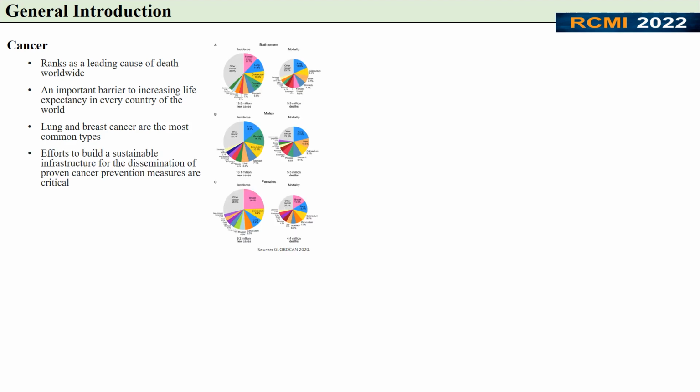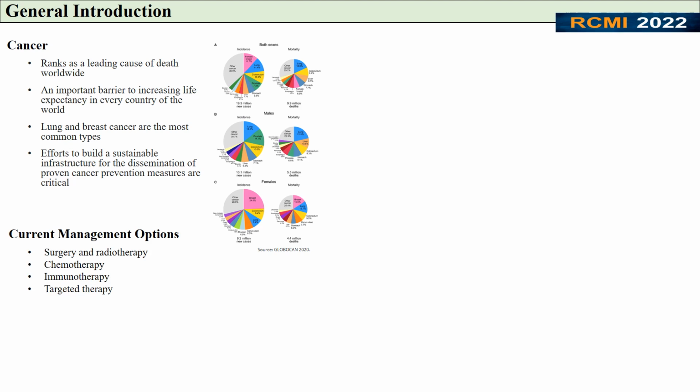Cancer ranks as the leading cause of death worldwide. It is an important barrier to increasing life expectancy in every country of the world. According to most recent statistics, lung and breast cancer are the most common types, affecting both sexes. Thus, efforts to build a sustainable infrastructure for the dissemination of proven cancer prevention measures are critical.